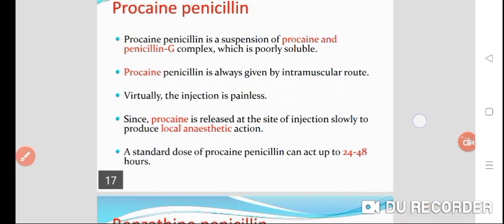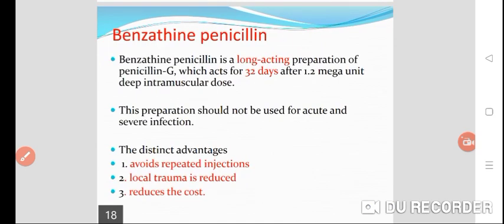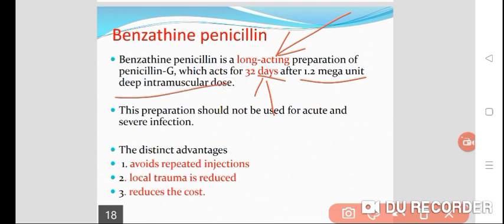Now benzathine penicillin. Benzathine penicillin is a long-acting preparation of penicillin G, which acts for almost a month. The duration of action is 32 days. After a deep intramuscular dose of 1.2 mega units, it will act for the next 32 days. The preparation should not be used for acute and severe infections. It is mostly used for prophylactic purposes, or for chronic infections.